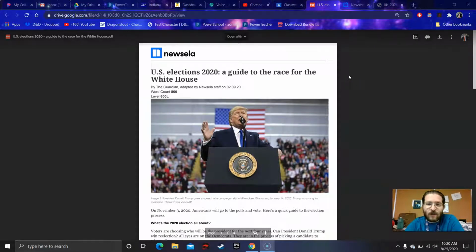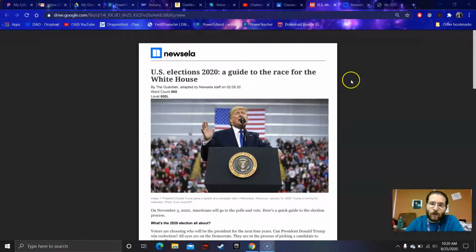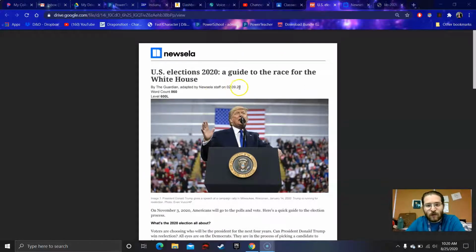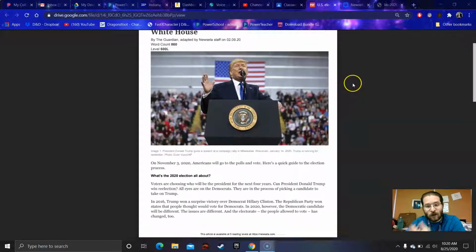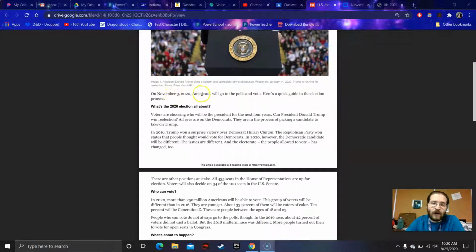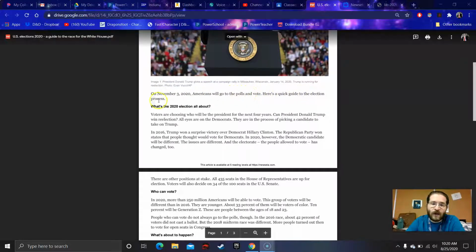U.S. Elections 2020, a guide to the race for the White House. This article is dated 2/9 of 2020, so that's earlier this year. All right. On November 3rd, 2020, Americans will go to the polls and vote. Here's a quick guide to the election process.